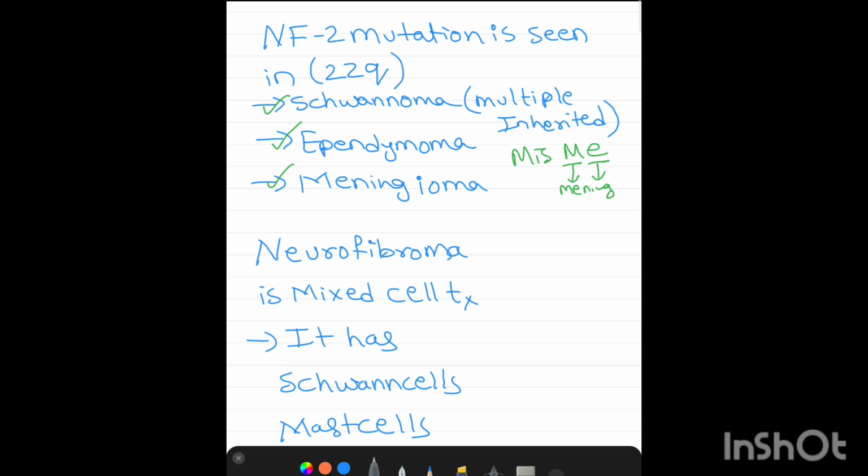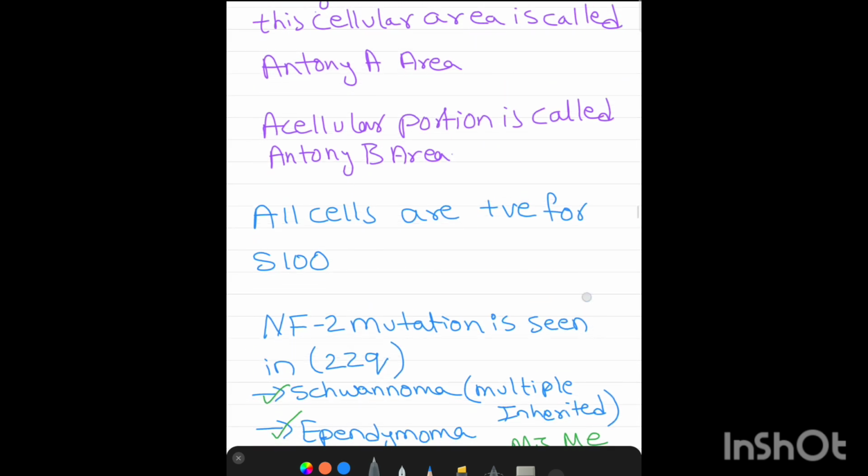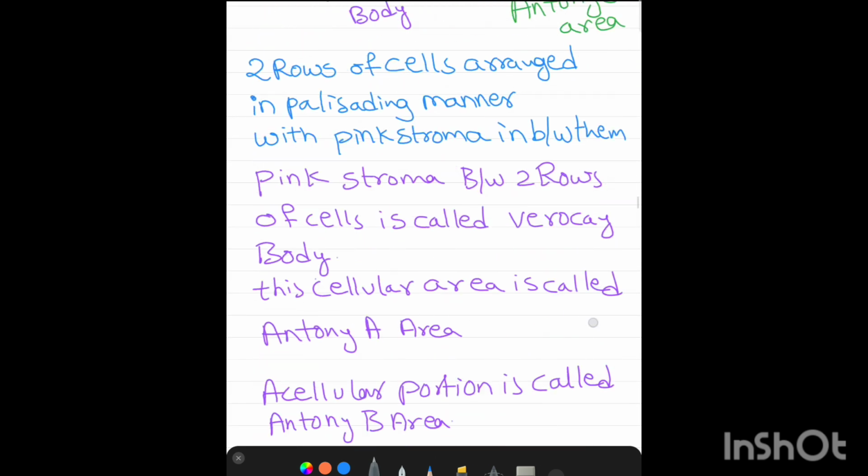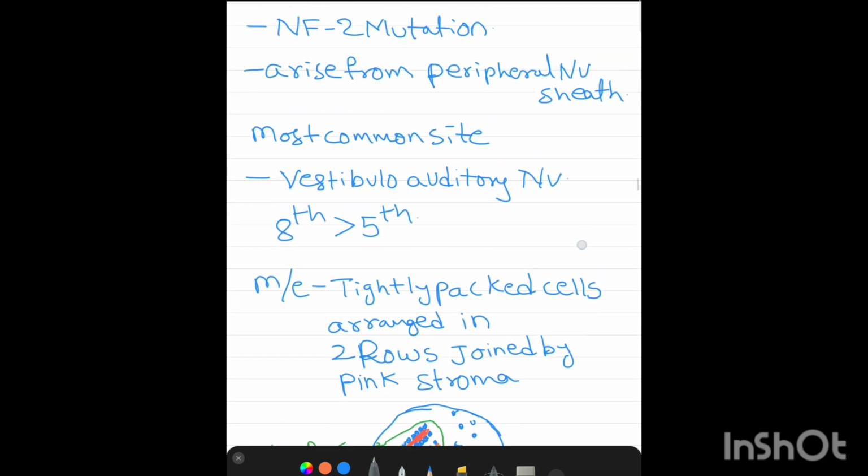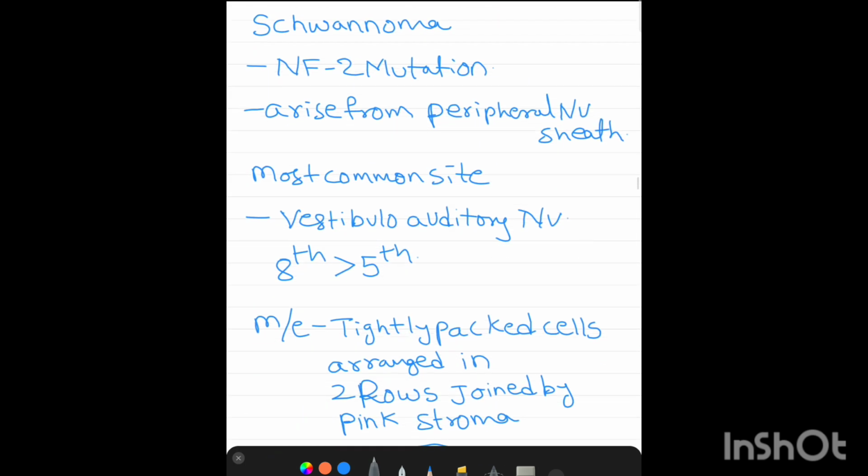Meningioma is positive for NF2 mutation. Ependymoma, meningioma, and multiple inherited schwannoma are NF2 mutation positive tumors. Let us discuss schwannoma. It arises from the peripheral nerve sheath, because Schwann cells form the myelin sheath for neurons.